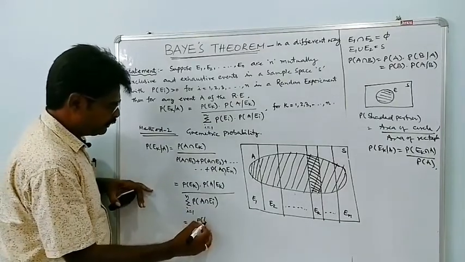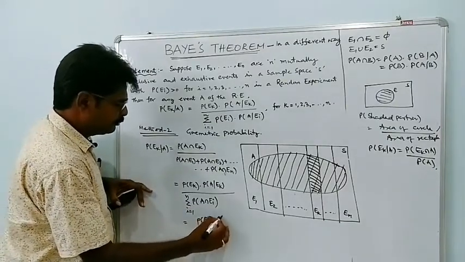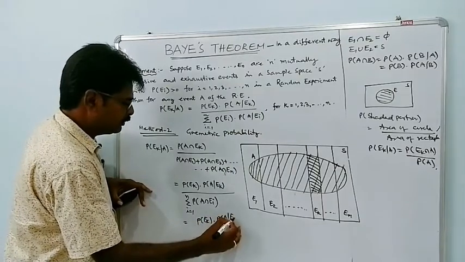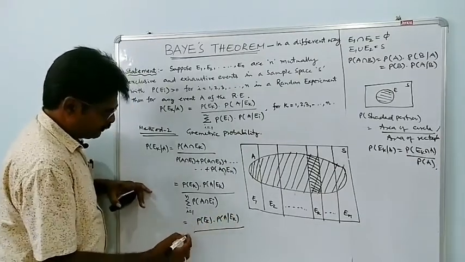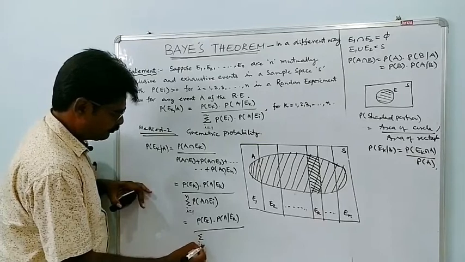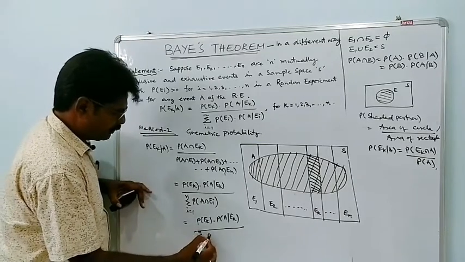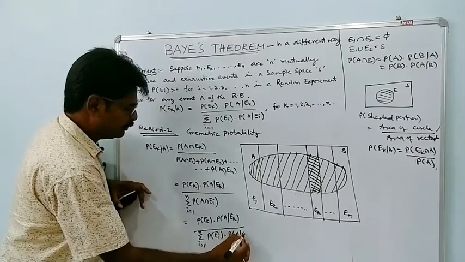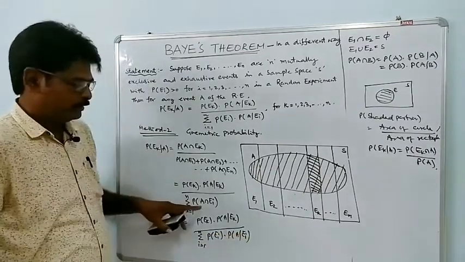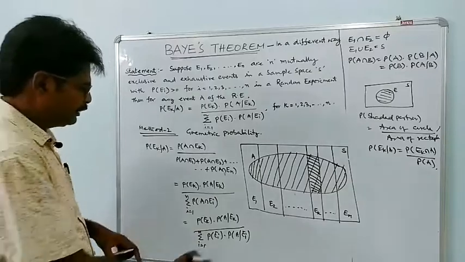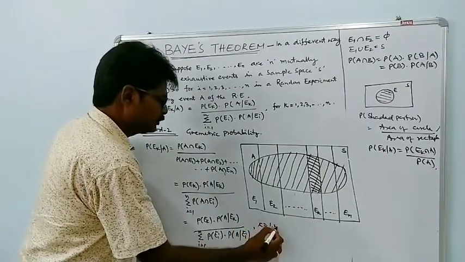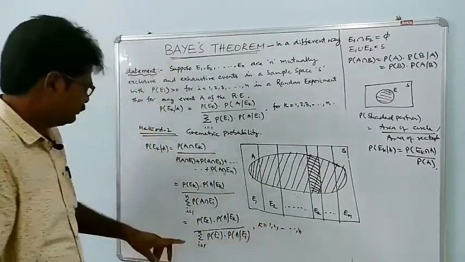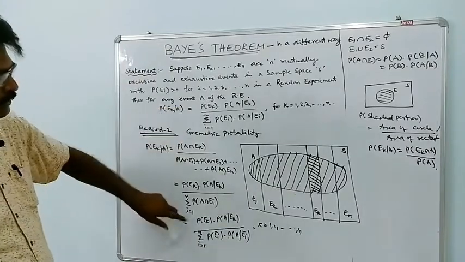This is P of Ek into P of A given Ek by sigma i is equal to 1 to n P of Ei into P of A given Ei, according to the multiplication theorem, where k is equal to 1 to n. So this is the proof.